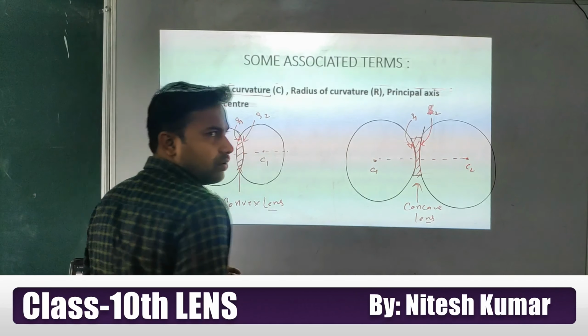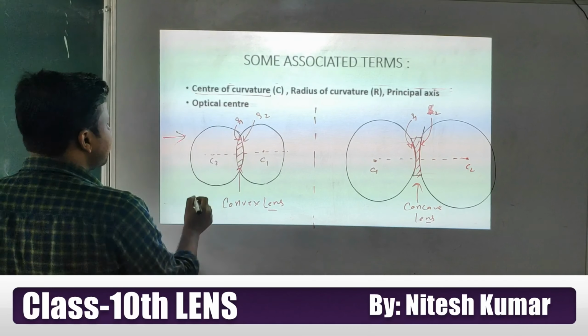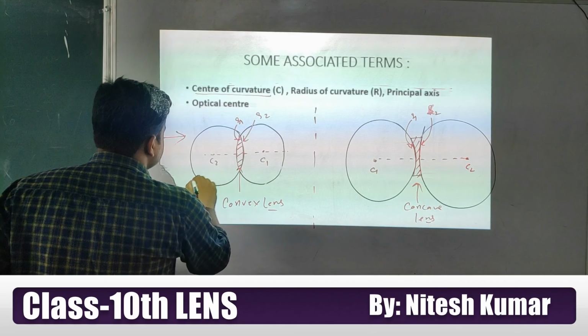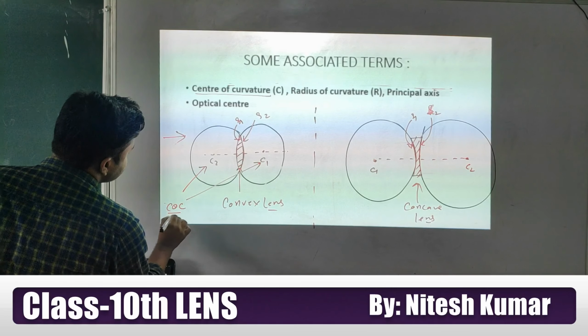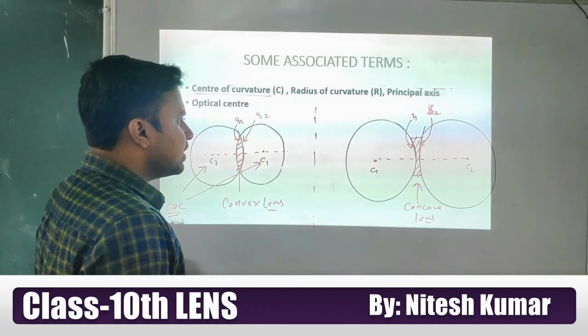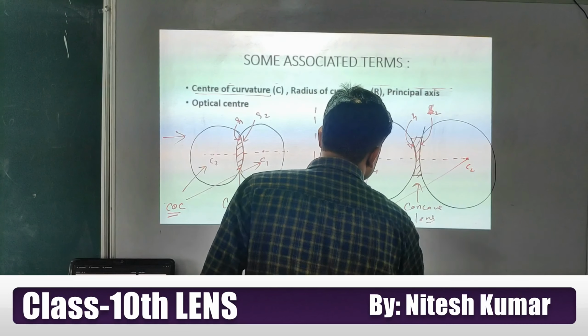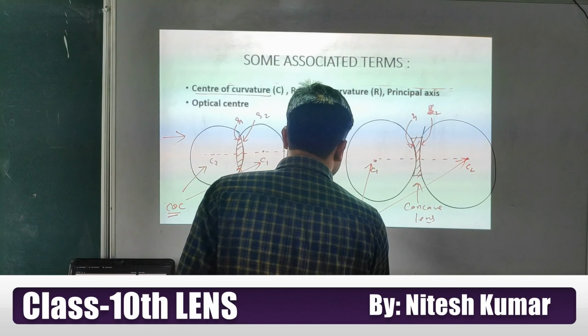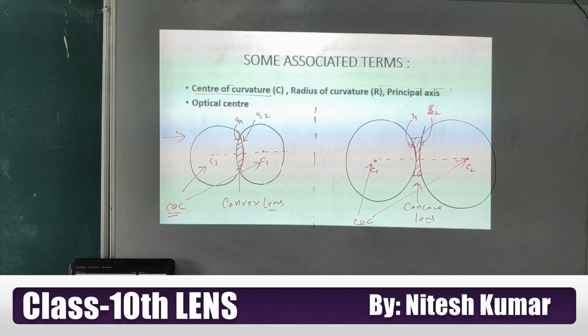Similarly here. Okay, so now, student, what is the center of curvature here? These two are called centers of curvature. We are denoting it with COC. Similarly here, the centers of curvature of this lens are these two, and we are again denoting it by COC, center of curvature. I suppose you understand.